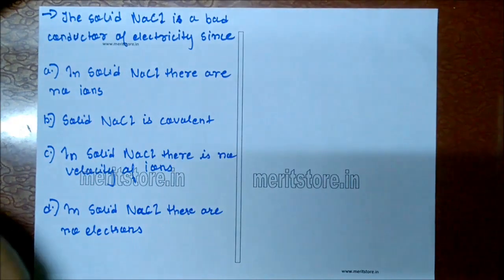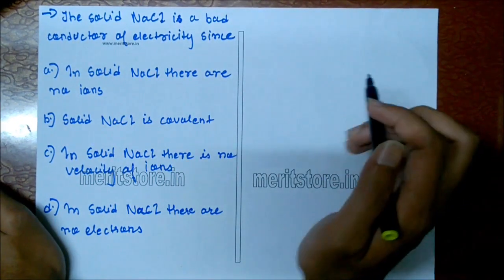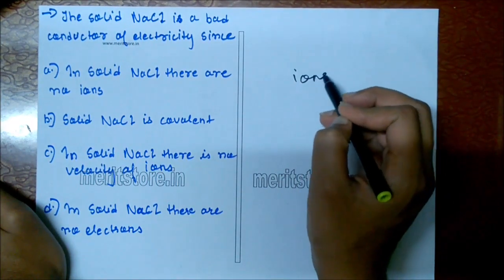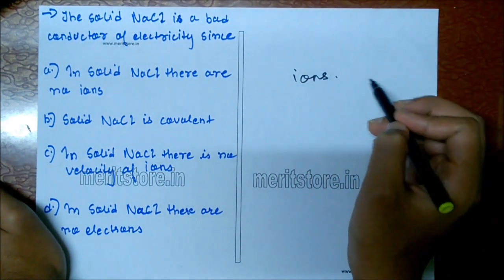The solid NaCl is a bad conductor of electricity since: A. In solid NaCl there are no ions. B. Solid NaCl is covalent. C. In solid NaCl there is no velocity of ions. D. In solid NaCl there are no electrons. So solid NaCl is a bad conductor of electricity because ions are not free to move.